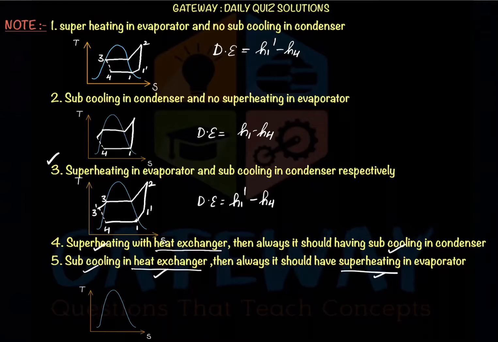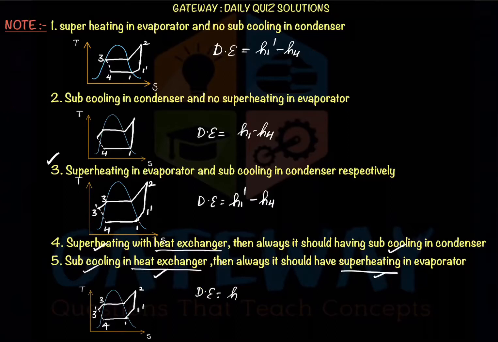When it is given subcooling, it will have superheating. When it is given superheating, it will have subcooling, when the heat exchanger term is used. So in that case, this will be our diagram. It will be similar, but there is a small correction here: 1 dash, 2, 3 dash, and this is 4. But here our desired effect will be H1 minus H4 itself. Why not H1 dash minus H4?